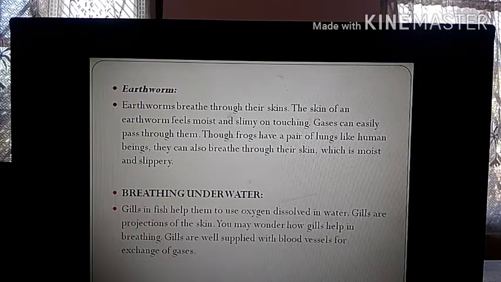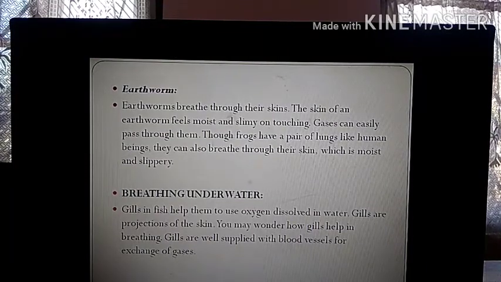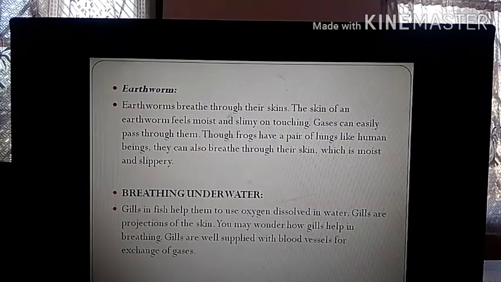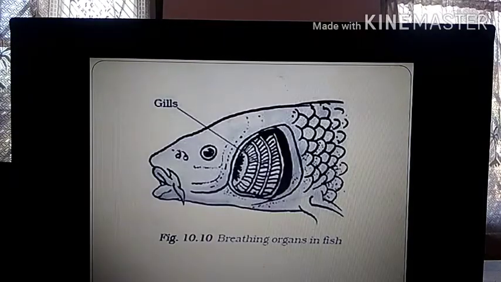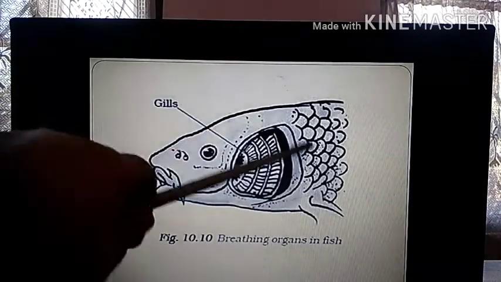That is why gills are always red in color, because we know that blood vessels are the passages through which blood flows. Through the gills of the fish, blood flows, and blood flowing means blood contains oxygen, so oxygen is flowing through the gills. Why is oxygen flowing through the gills? Because gills are the places through which the fishes breathe. So definitely gills will be rich in oxygen. So these are the gills of the fish, as you can see.